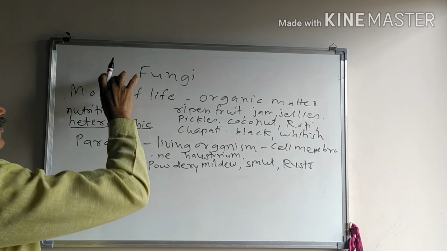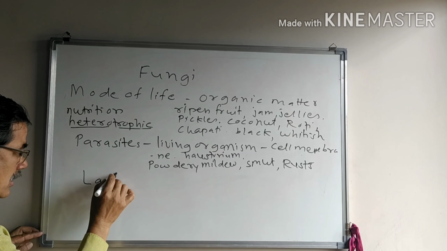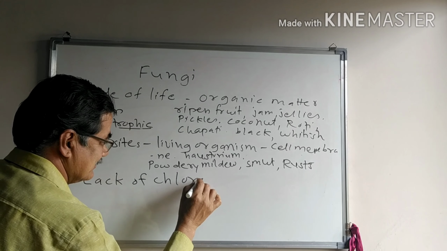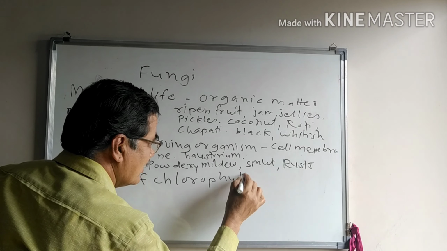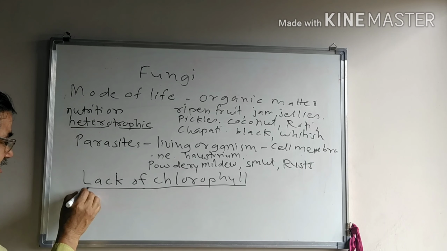In their mode of life, the fungi lack chlorophyll, and chlorophyll is absent in these plants.